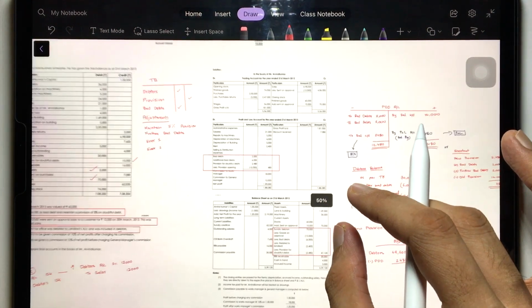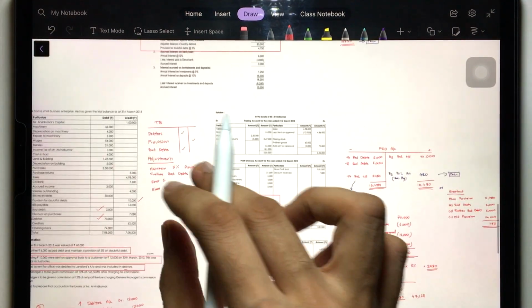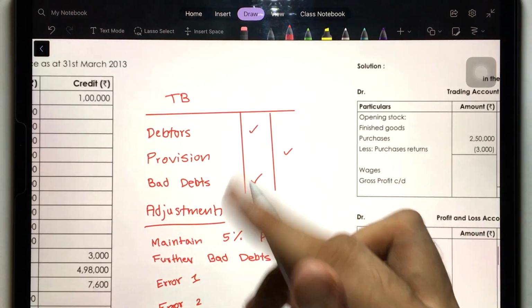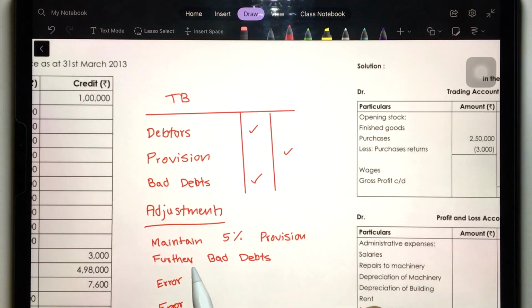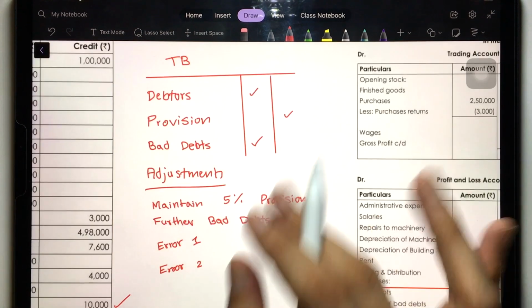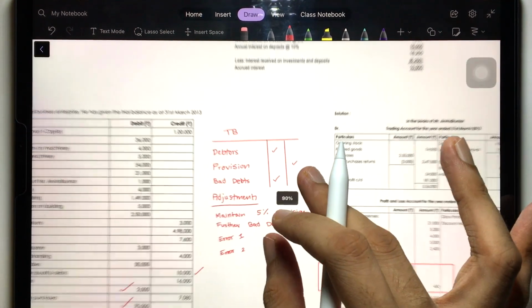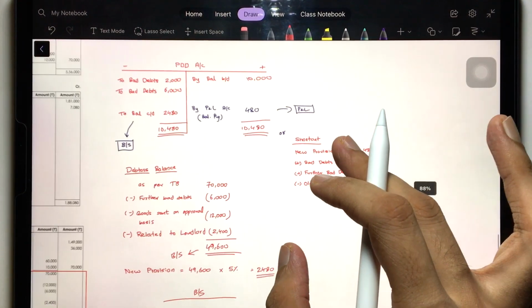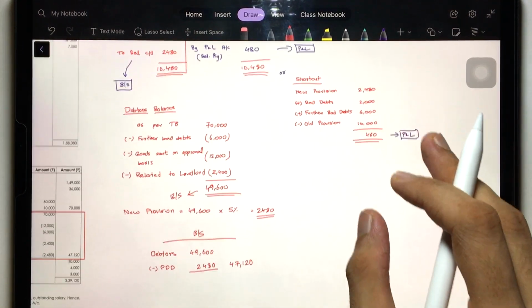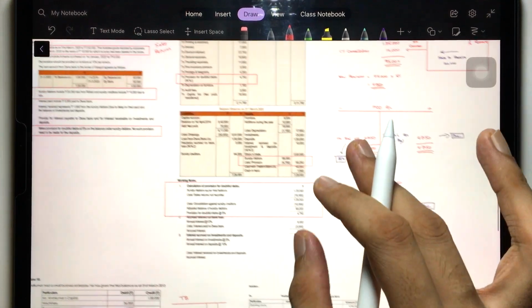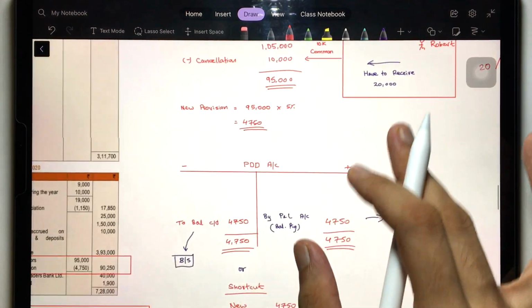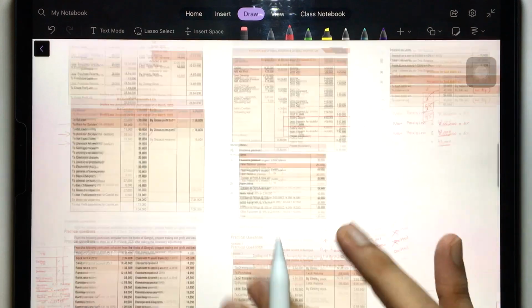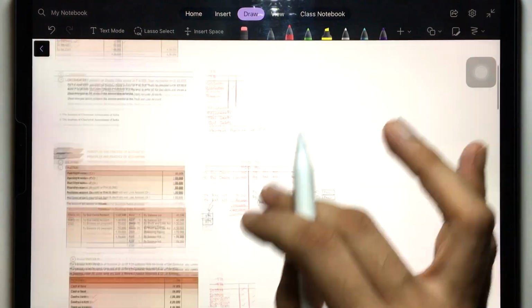So I hope you have understood. We have discussed almost everything right now. All the cases here, all three things are there: further bad debts are also there, provision as well as some errors. So I think you have completely got this. It's really simple and straightforward. I will see if I can upload this in the Telegram group, that will be easier for you guys. You cannot take screenshots right now, it's really difficult. So that's it. I hope you have understood this.